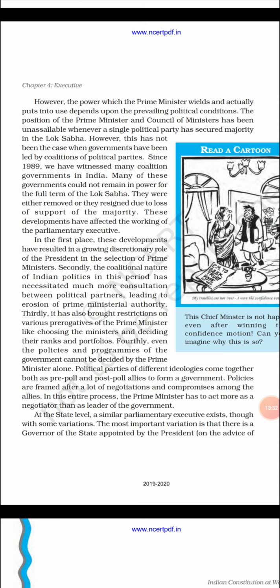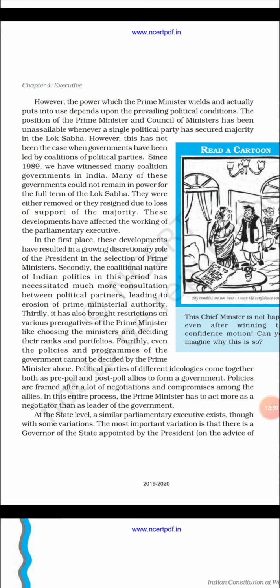So in order to retain his position in the center as Prime Minister, certain information or certain decisions have to be dealt with by other political parties also. Thirdly, it also brought restriction on the various prerogatives of the Prime Minister, like choosing the ministers and deciding their ranks and portfolios.